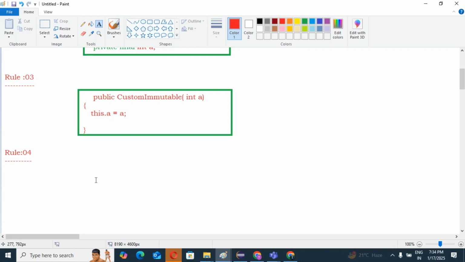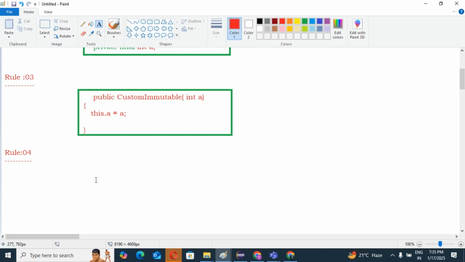So why not use a setter method? Because with the setter method we are going to set the value, modify the value to a new value. But in this case, we need not allow setter method because we are not going to modify the value.